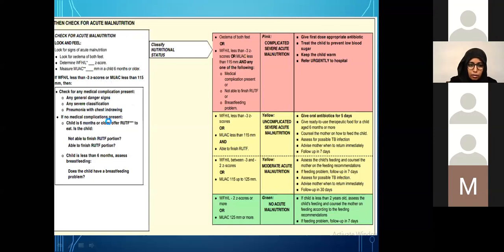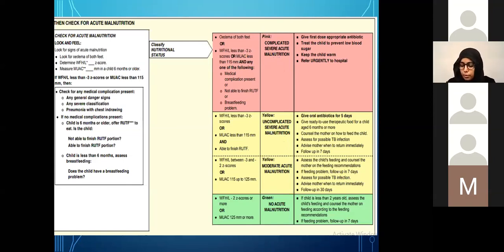And then, of course, we want to look at the common things as well to distinguish presence of any danger signs, all the common danger signs that you have already learned in IMNCI, like presence of pneumonia. So you classify it either into complicated severe acute malnutrition, uncomplicated severe acute malnutrition, moderate acute malnutrition, and no acute malnutrition. I will just leave it on you to look at the chart in detail because I want to move on to the management slides.